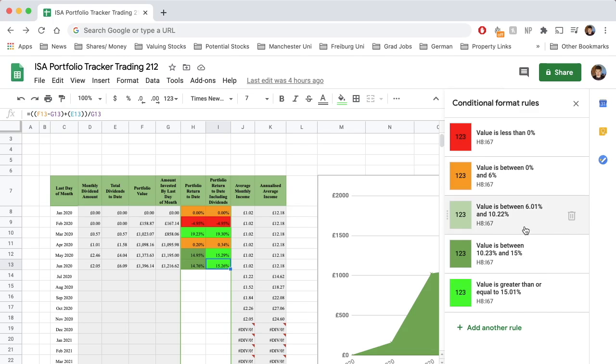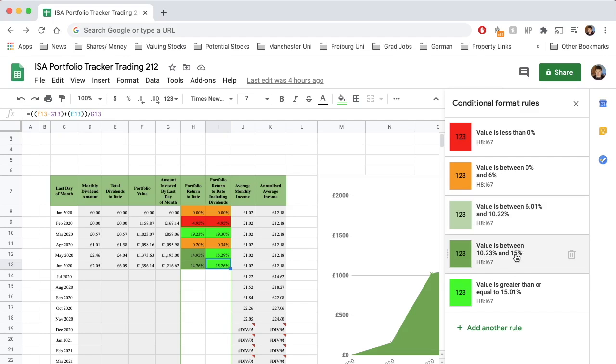Light green is okay. That's between 6.01% and 10.22%. So 10.22% is the average, or the annualized return of the S&P 500 since its inception in 1926. So I'm looking to beat that. So light green is like, okay, that's all right, we can deal with that. What you really want to be in though is dark green. That's actually beating the market average, because if you're only in light green, you could in theory just invest into a stock index ETF, so the S&P 500 or the FTSE, and get those sort of returns, and you're only then taking the systemic risk.